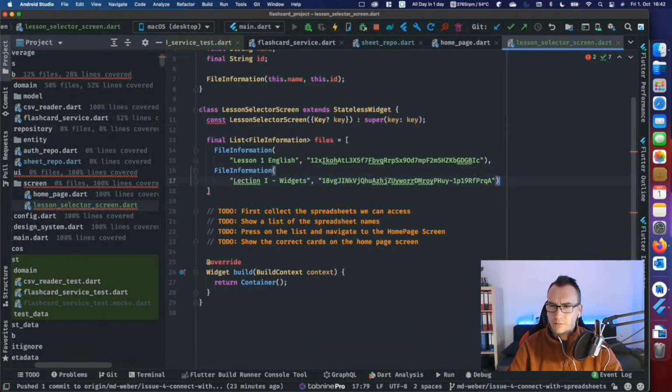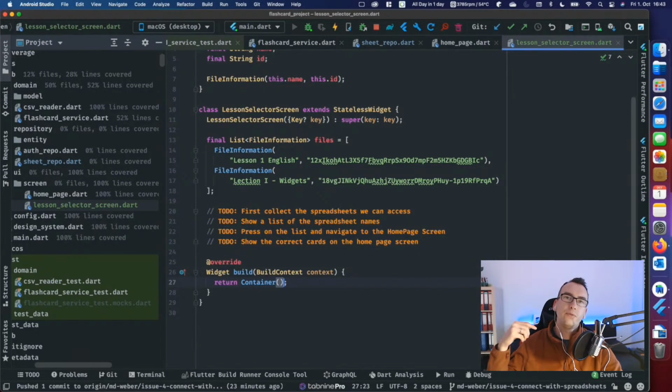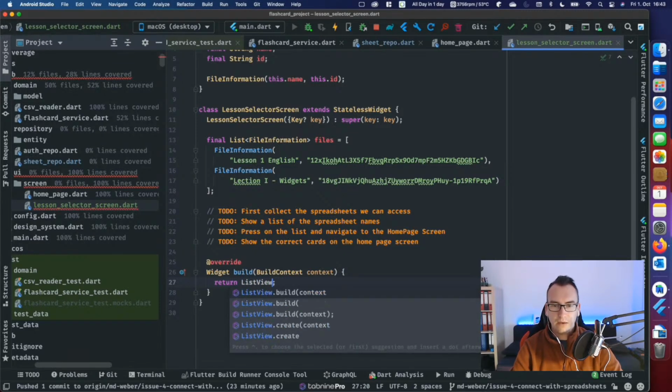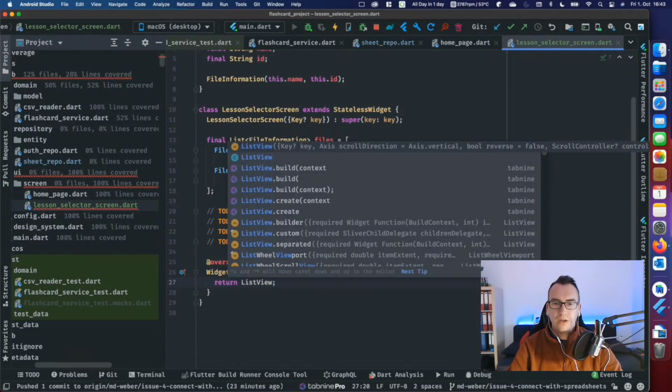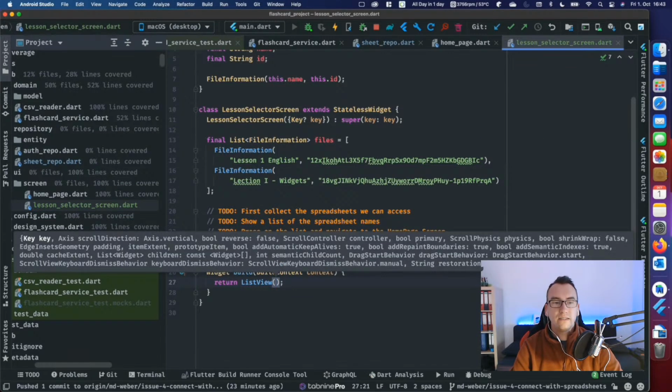Good. So, with that in place, we know already, okay, if we select one of them, then we can work with that. So this is of course not a const anymore. And now in the build method, we want now to create with this information that we have a list view. If you have never created a list view builder, then we do that now together. So we have ListView as a class, and this will create a list for us.